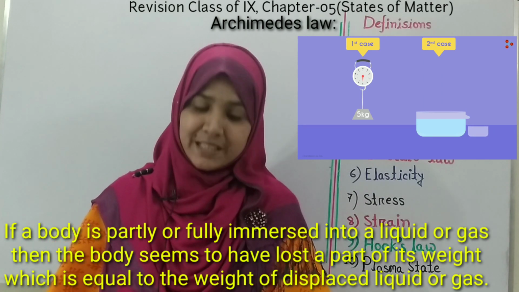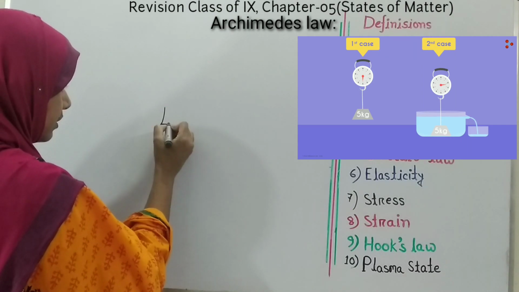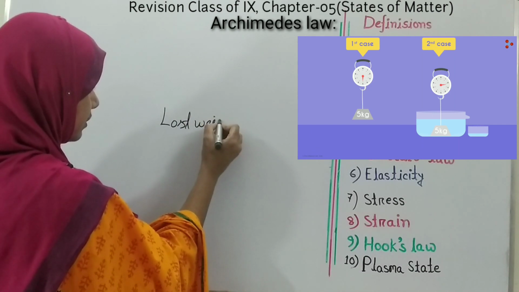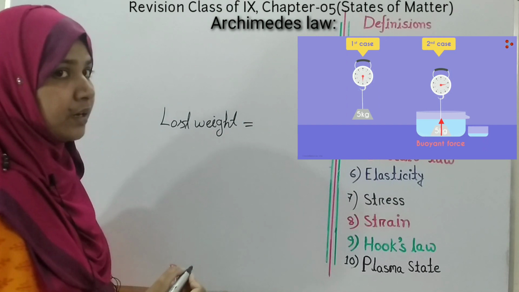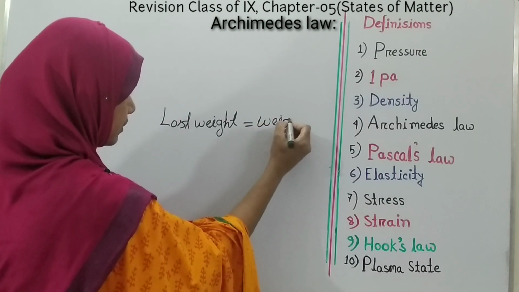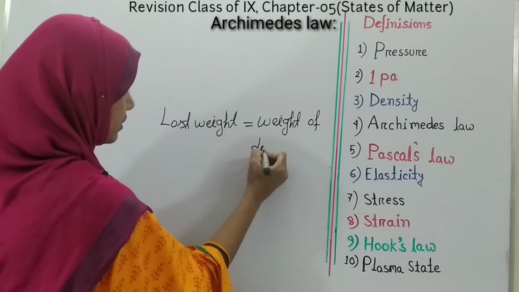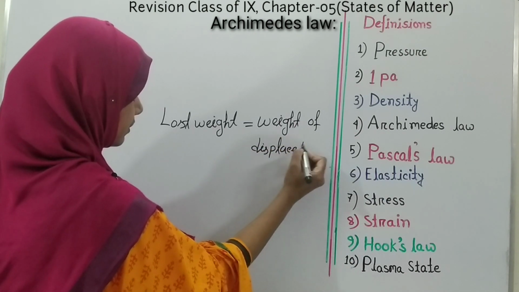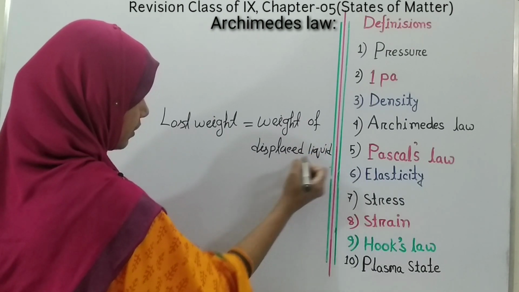That means we can say that lost weight is equal to the weight of displaced liquid or gas.